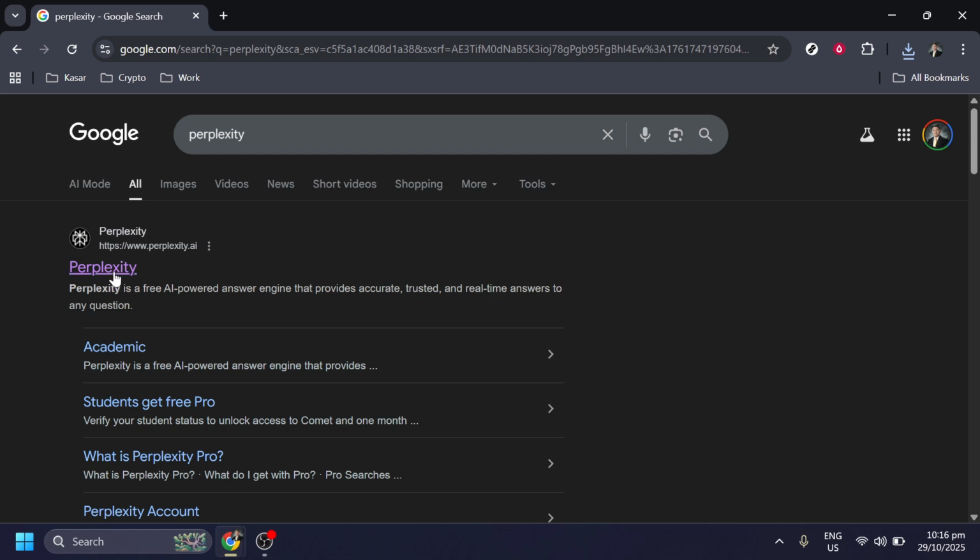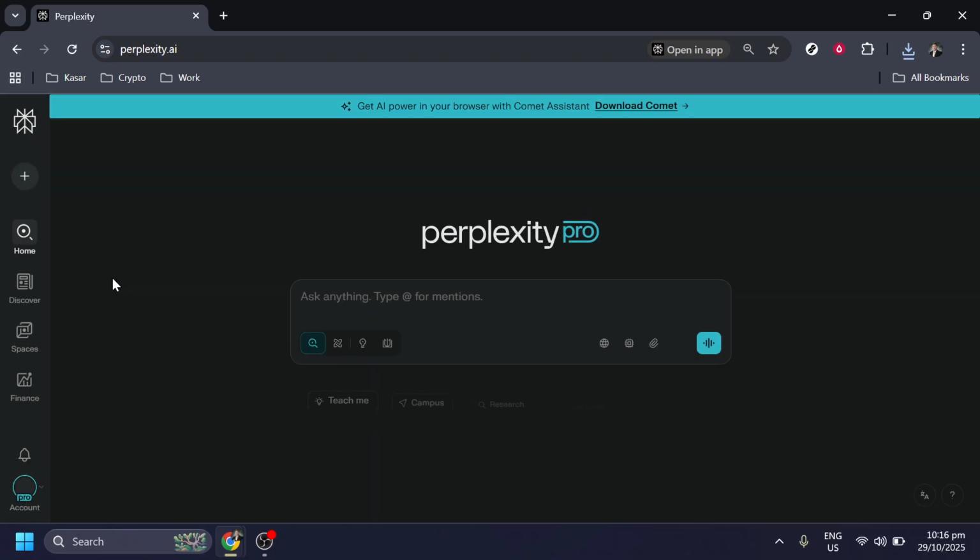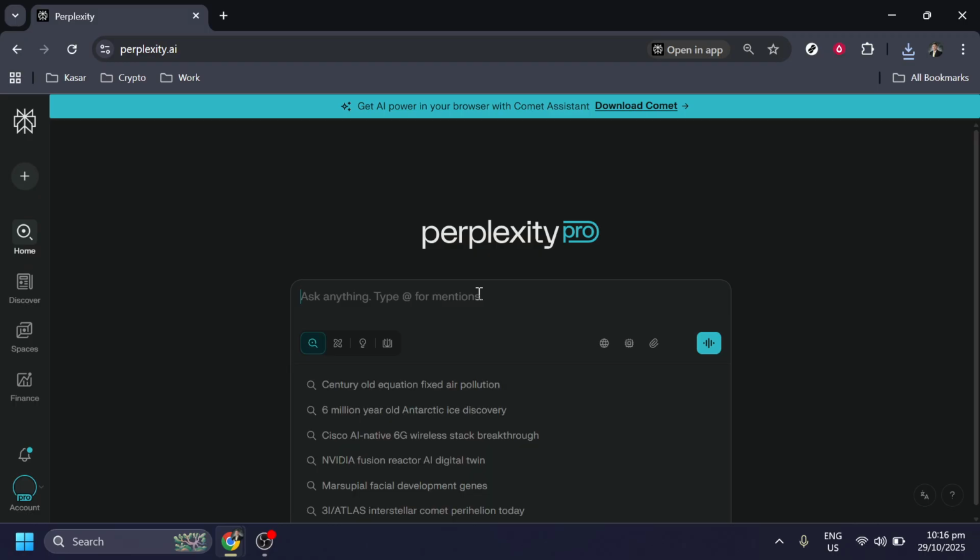Now, look through the search results until you find the official Perplexity website. It typically appears near the top of the list, so it shouldn't be too hard to spot. Click on the link to enter the website and start your journey into a world of inquiry and exploration.